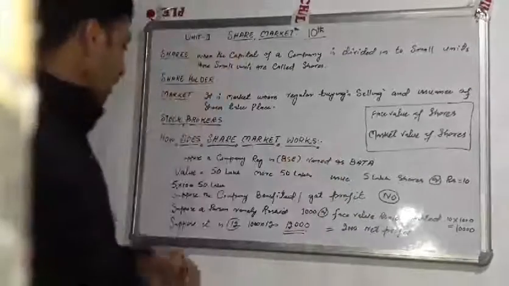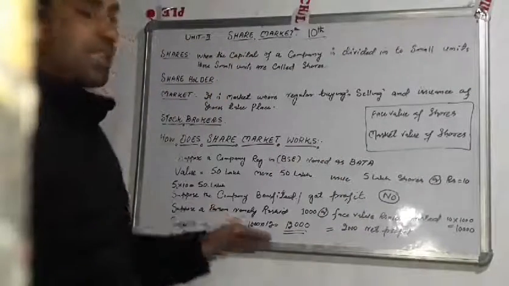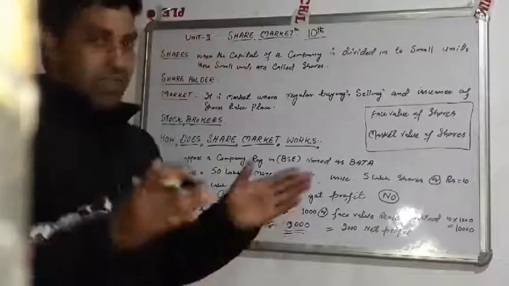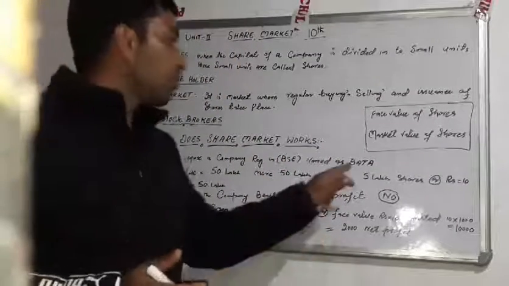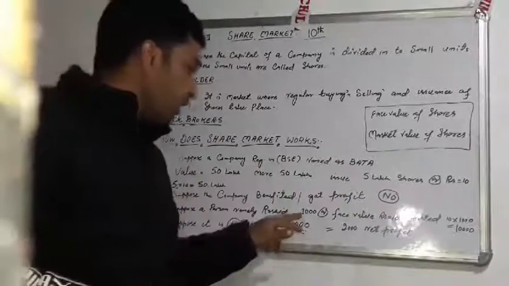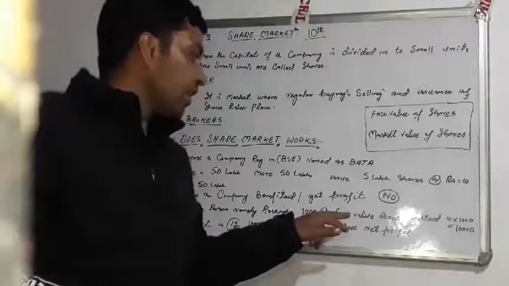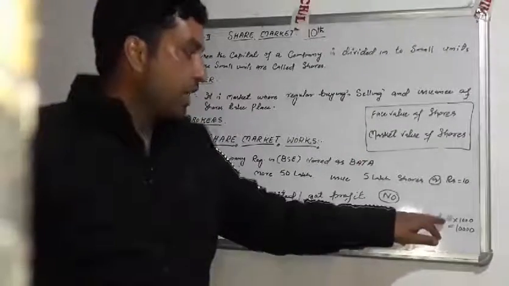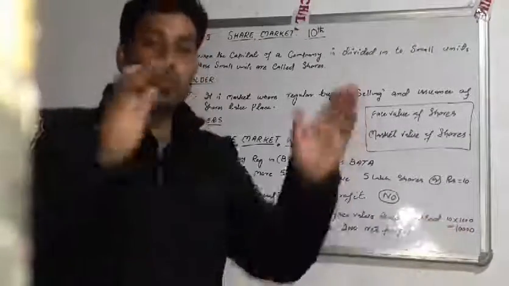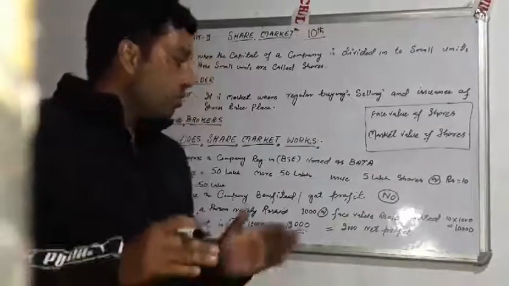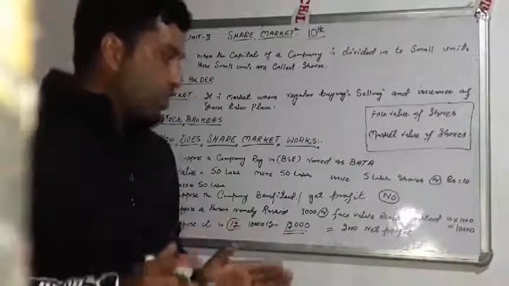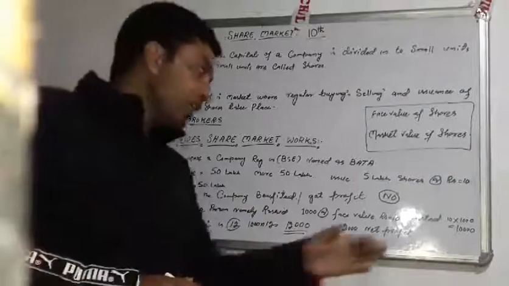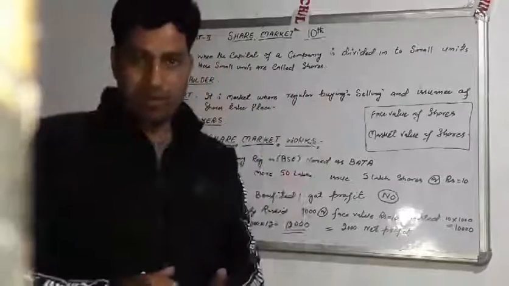I will explain. Suppose there is a man, and the name of that man is Abdul Rashid. Let it be Abdul Rashid. And he invested in a company. He invested in Bata company and bought 1000 shares at the rate of face value rupees 10. That means he has invested 10 into 1000 is equal to 10,000 rupees. That means Abdul Rashid bought 1000 shares in the share market at the rate of 10 and he invested rupees 10,000 in the share market.